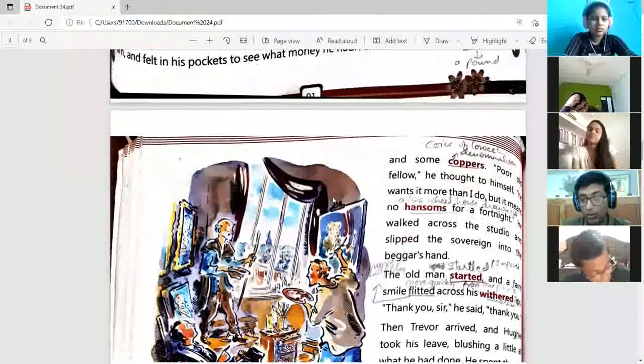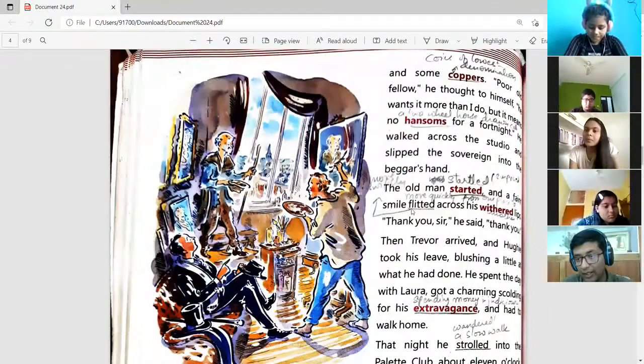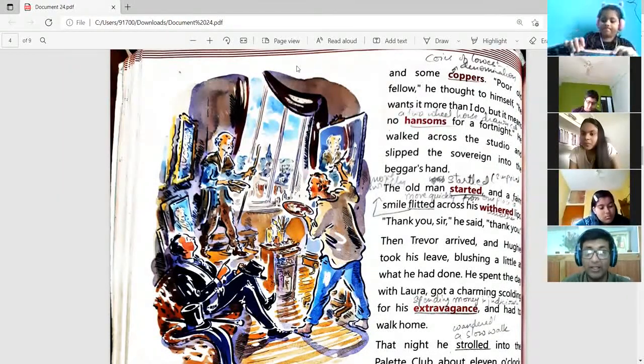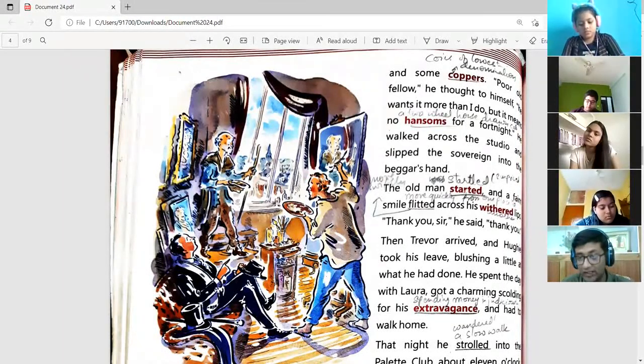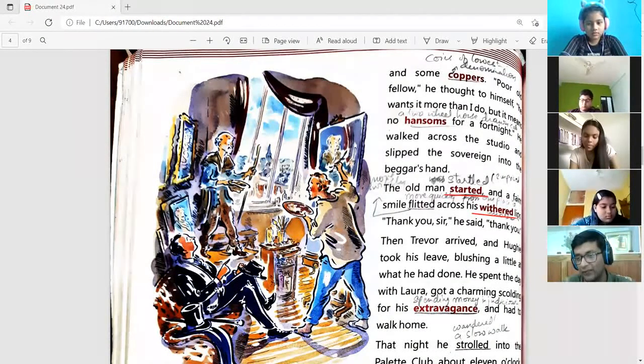The old man startled, and a faint smile flitted across his withered lips. So now when Hughie came and gave him the money, the old man was very surprised that this man is giving me the money. And a faint smile means a little smile came across his withered lips. Withered again means cracked, having a lot of wrinkles, right? Thank you, sir, he said. Thank you. So he is saying thank you again and again to him.